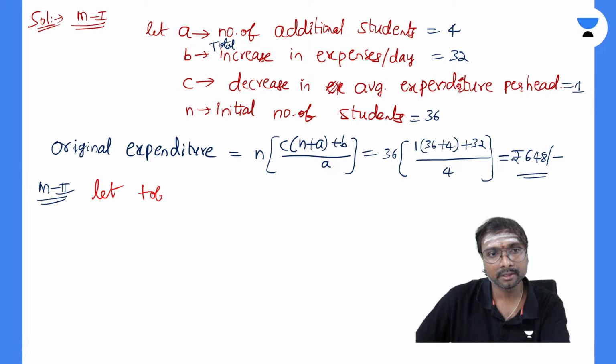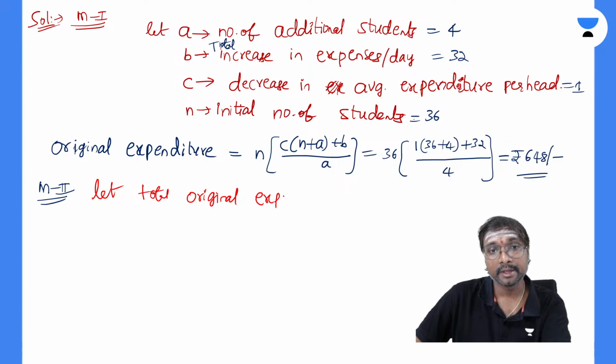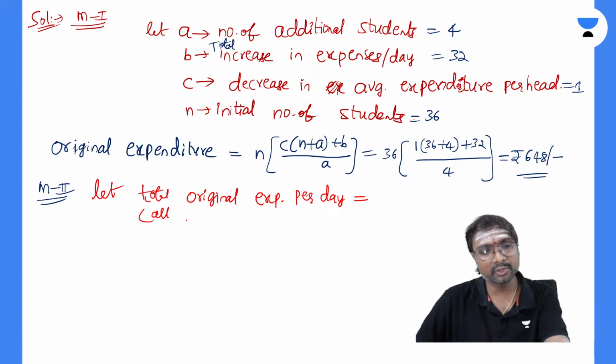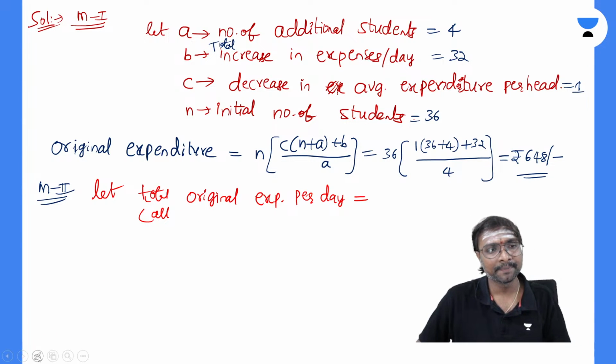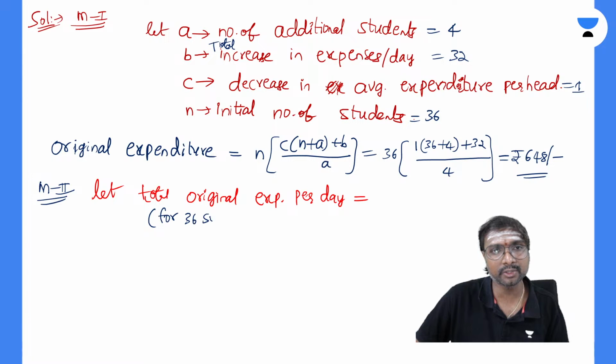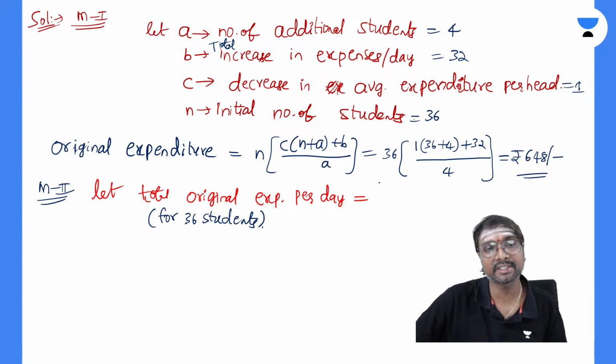Let total original expenditure per day be how much? Total means all students, na? So for how many students is this? Initial students. This is for those 36 students, na? Yes, this is for these 36 students, right?